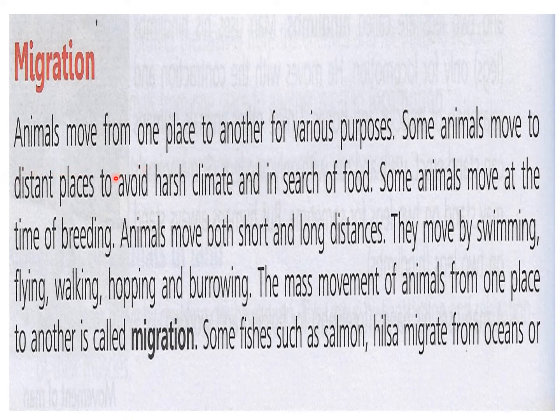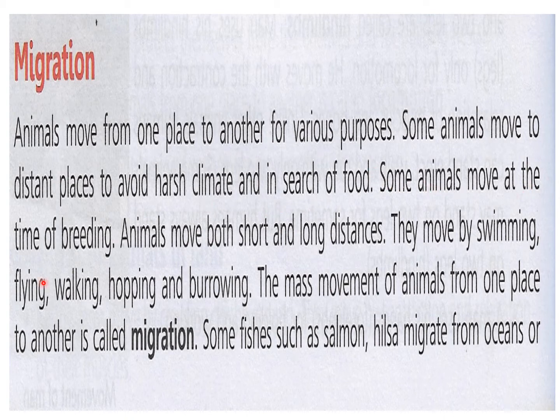The first purpose is searching for food, especially in harsh climate, because when there is a lot of snowfall, all the trees get covered by snow, and in that harsh climate animals do not get enough food, so they go in search of food to warmer places where there is no snow. They may go to distant places, very far, due to harsh climate and in search of food.